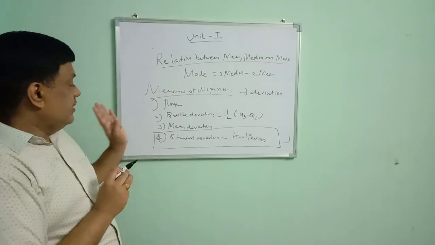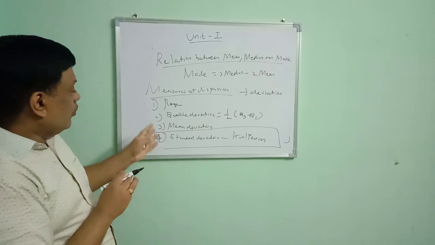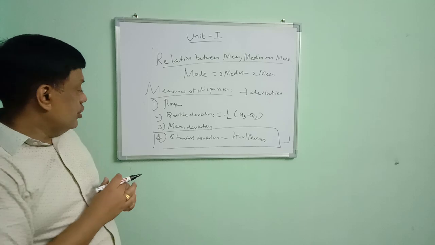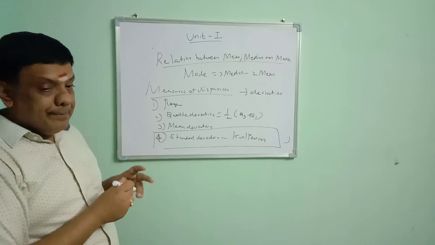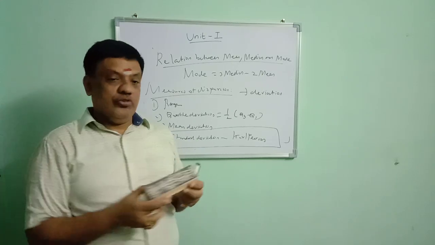Mean deviation, deviation from the mean. Average deviation from the mean. Here we are going to give importance only to the absolute value. Standard deviation is the best measure of dispersion. Next we are going to move to measures of skewness.